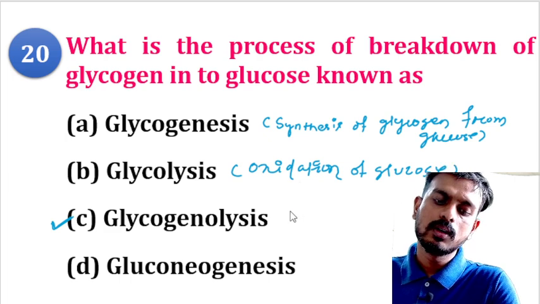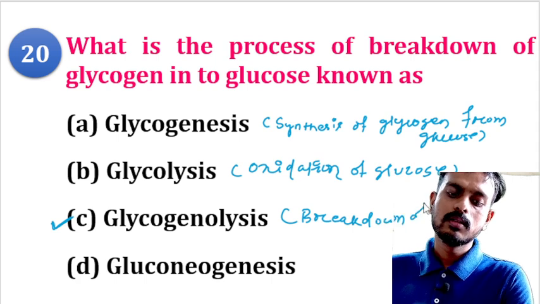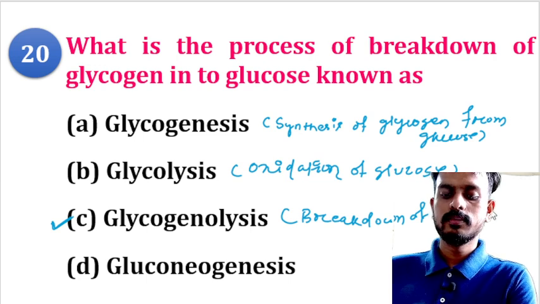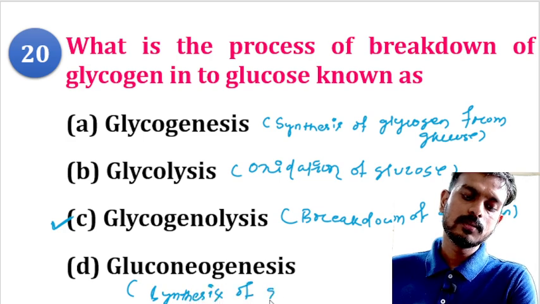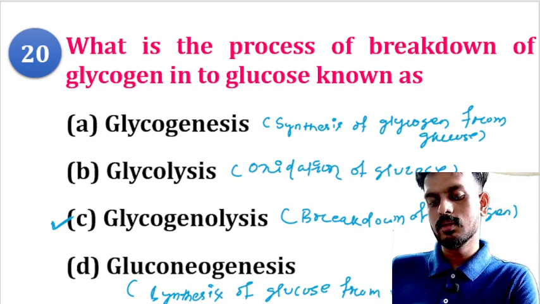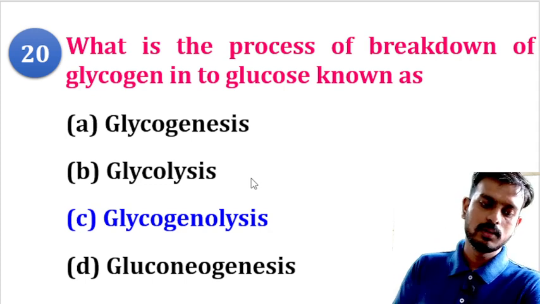Glycogenolysis is breakdown of glycogen. Gluconeogenesis is synthesis of glucose from non-carbohydrate sources. So here is the trick: when the word genesis comes, that means synthesis. When the word lysis comes, that means breakdown.